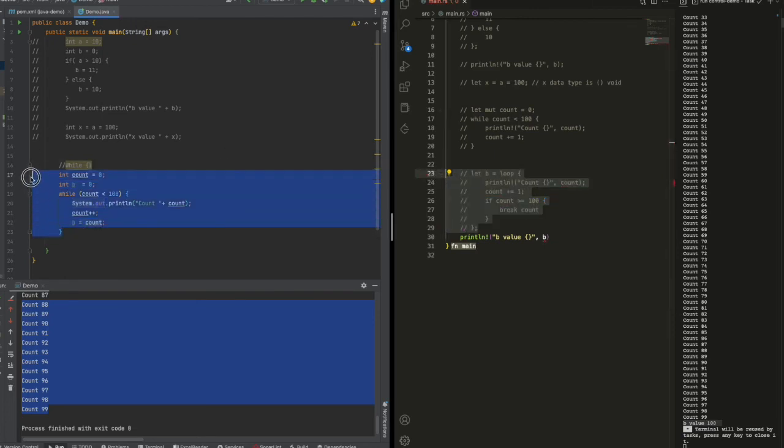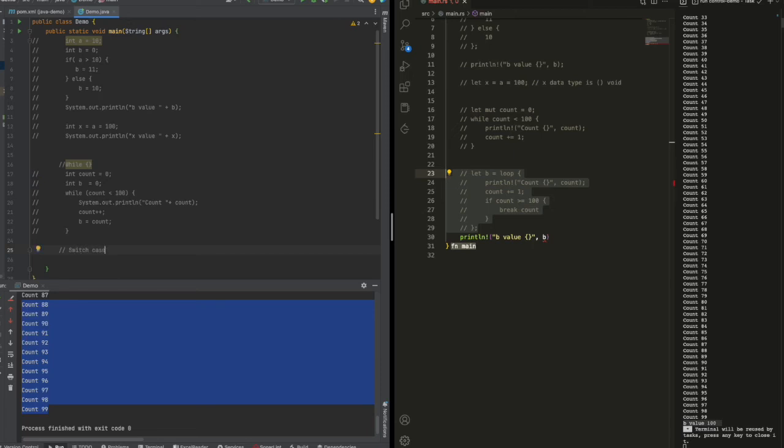But you cannot do that in Rust, in Java. So that's about loop. Let's take a look at switch-case.